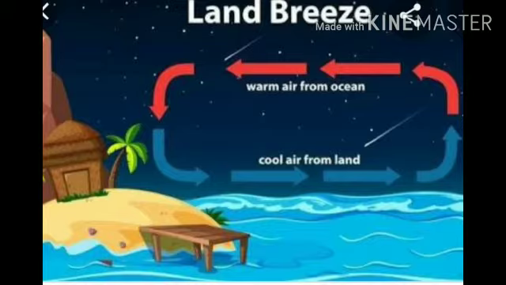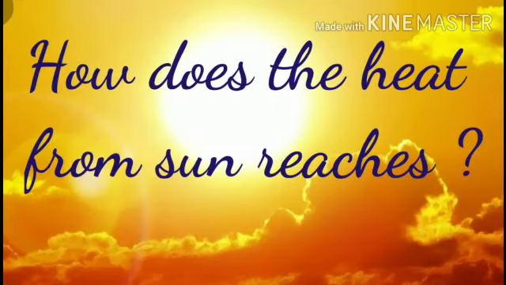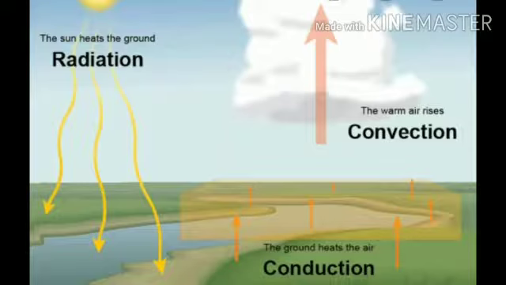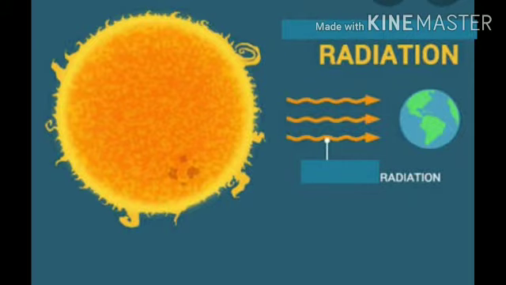When we come out in the sun, we feel warm, isn't it? How does the heat from the sun reach us? It cannot reach us by conduction or convection as there is no medium such as air in most part of the space between the earth and the sun. From the sun, the heat comes to us by another process known as radiation. The transfer of heat by radiation does not require any medium. It can take place whether a medium is present or not.